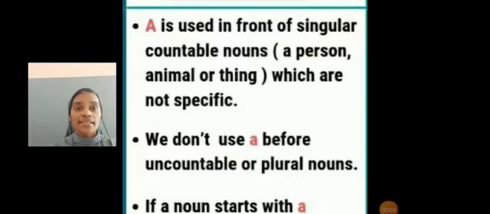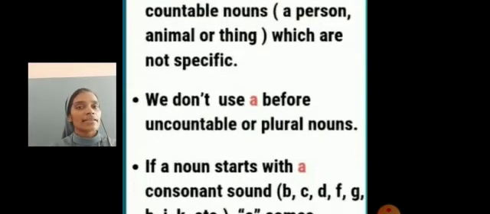First we will see the use of a. A is used in front of singular countable nouns. Singular countable nouns means those which we can count. Maybe a person, animal or thing which is not specific. Then we don't use a before uncountable or plural nouns, those which we cannot count or which are plural.